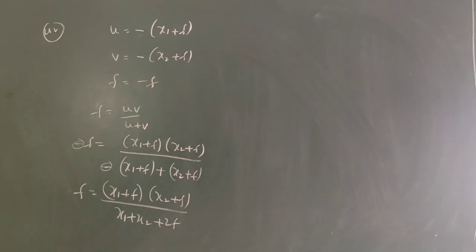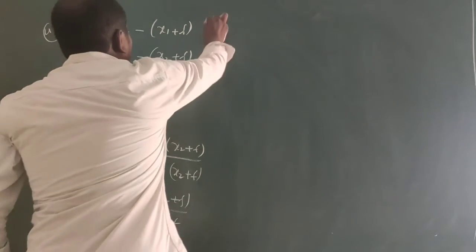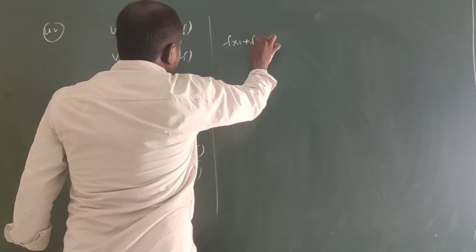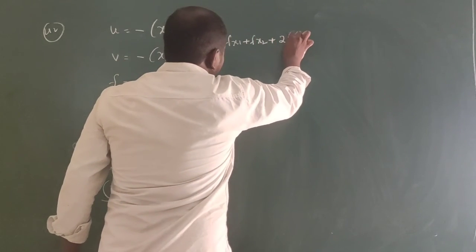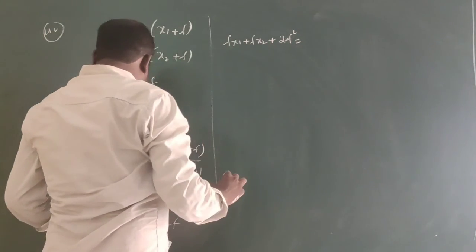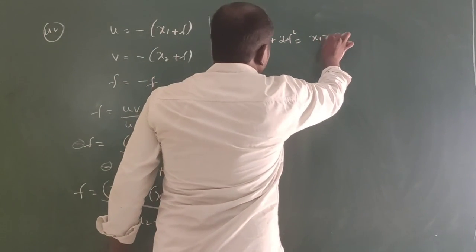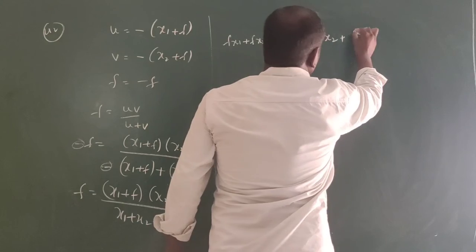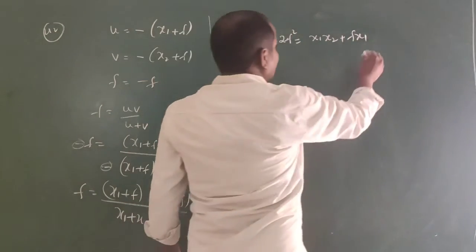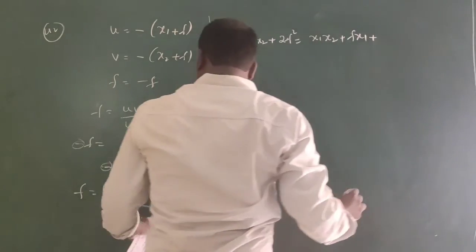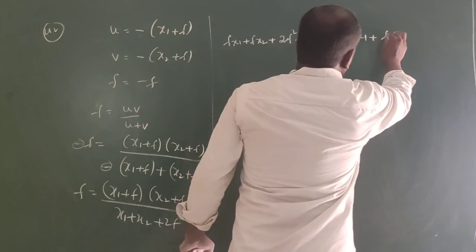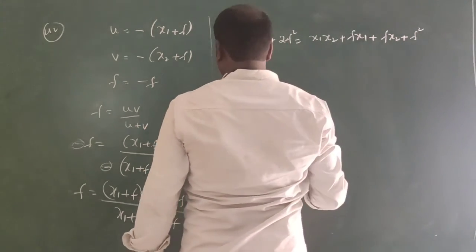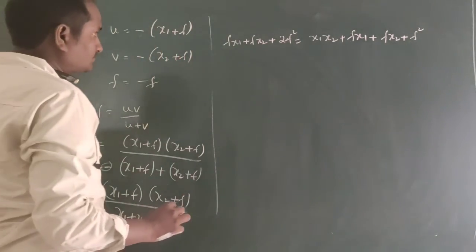Okay, now I am doing the last step here. f into x1 plus f into x2 plus 2f square equal to x1 into x2 plus f into x1 plus f into x2 plus f square.